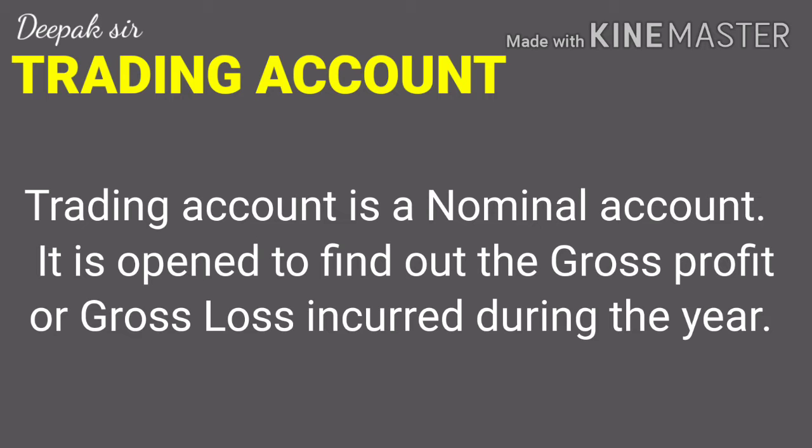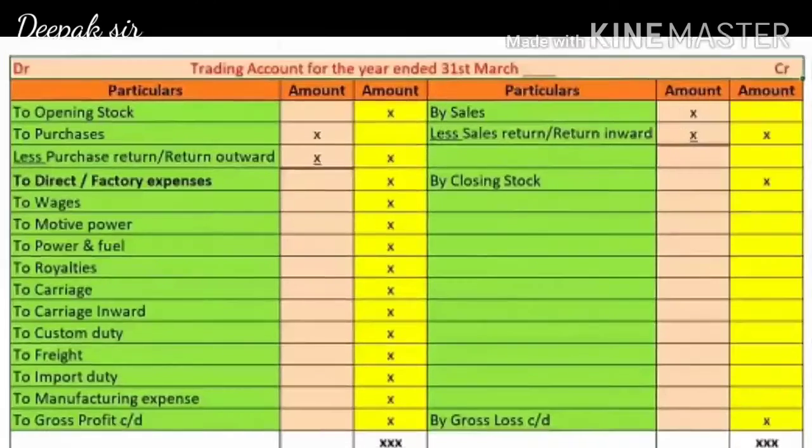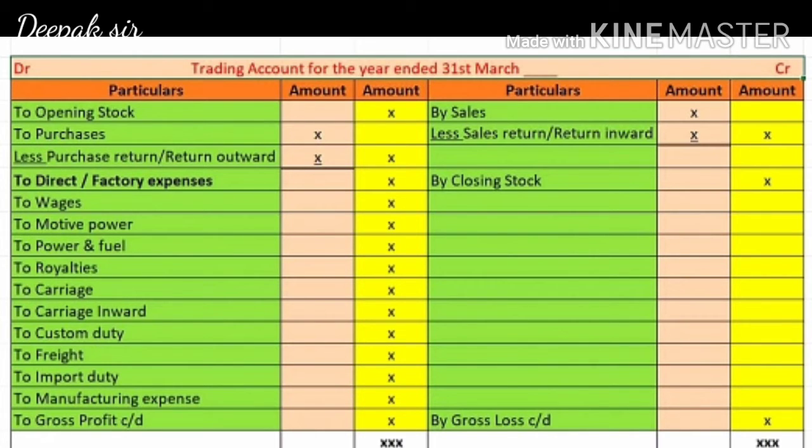Now let us see which are the accounts that we record in trading account. As we had already seen in 11th standard how a trading account is prepared, we will quickly go through this trading account. Now trading account is divided into two sides, that is debit and credit side. Now in trading account, generally on the debit side, these three accounts will remain fixed, that is opening stock, purchase less purchase return.